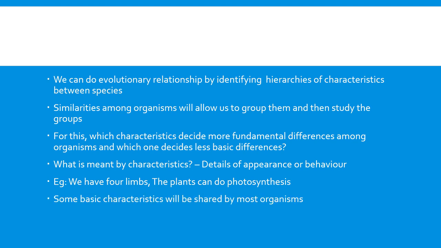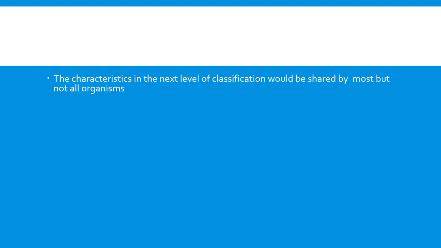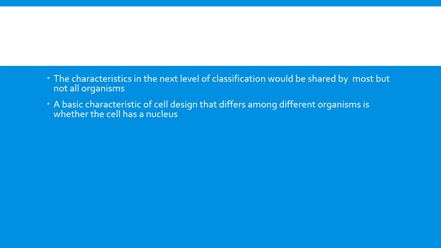Some basic characteristics will be shared by most organisms. For example, the cell is the basic unit of all living organisms, so all organisms are made up of cells. This is a basic characteristic, shared by most organisms. But the characteristics in the next level of classification would be shared by most of the organisms but not all. The cell is a basic unit of all organisms, so this is the character that can be shared by all.